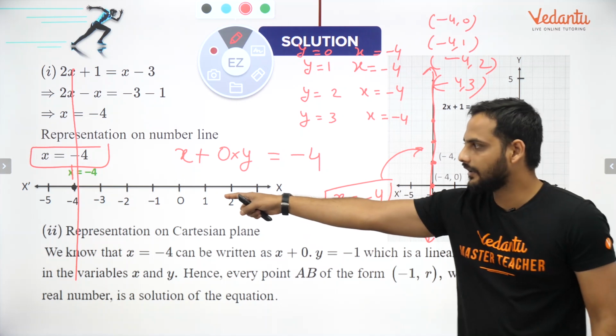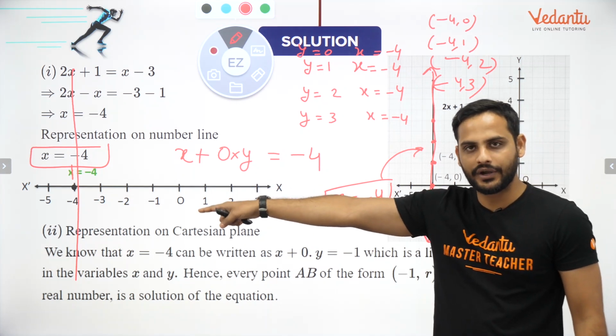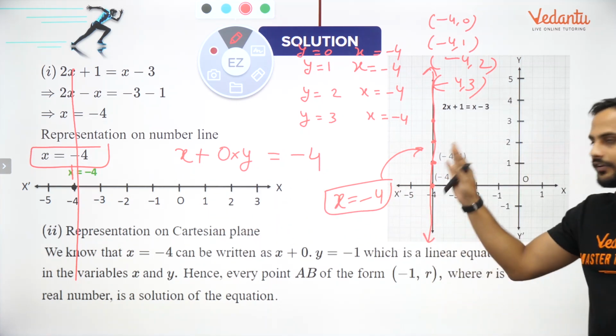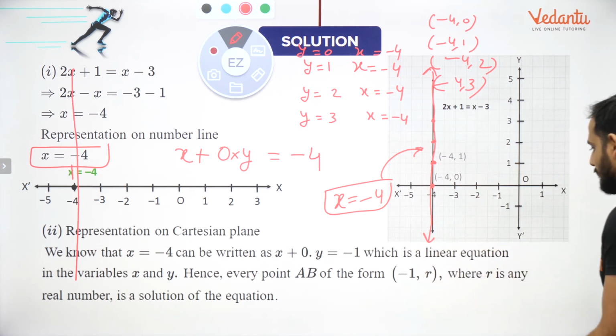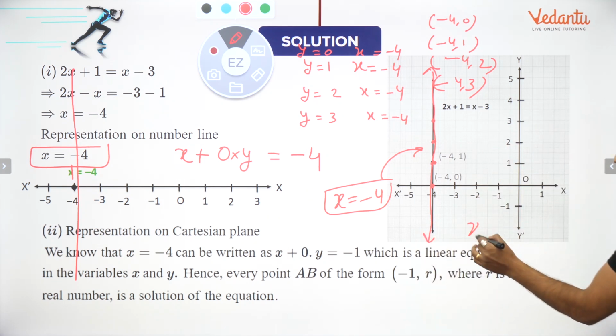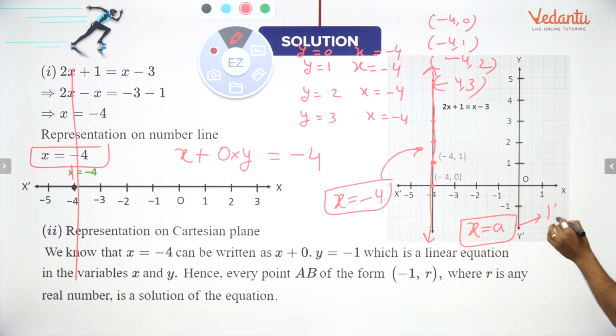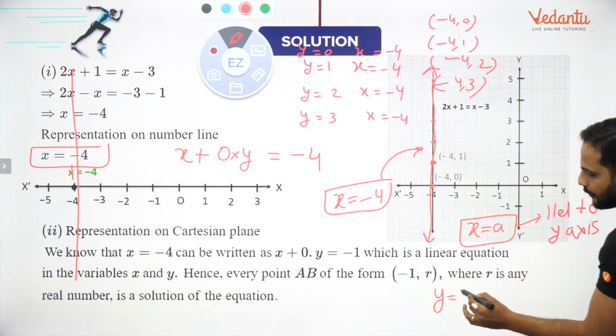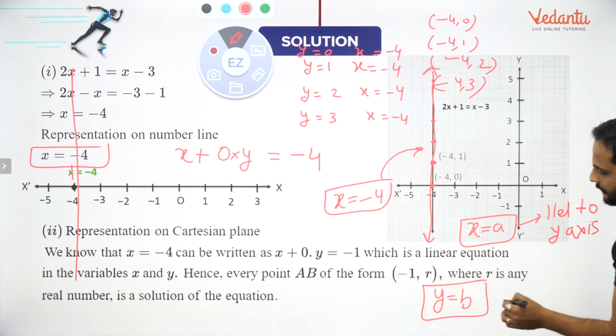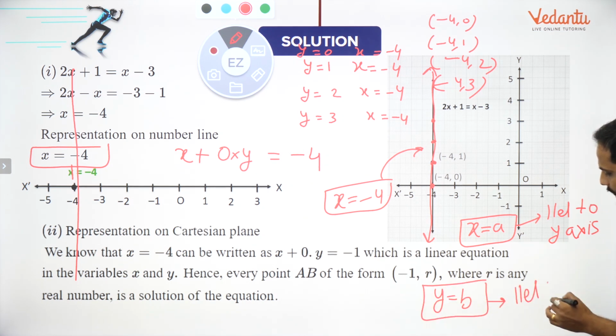So in a single plane or on the number line, it is a point. On a Cartesian plane, it becomes a straight line. So any equation of this type, x is equal to a, where a is any constant, is parallel to the y-axis. And any equation of this form, y is equal to b, is parallel to the x-axis.